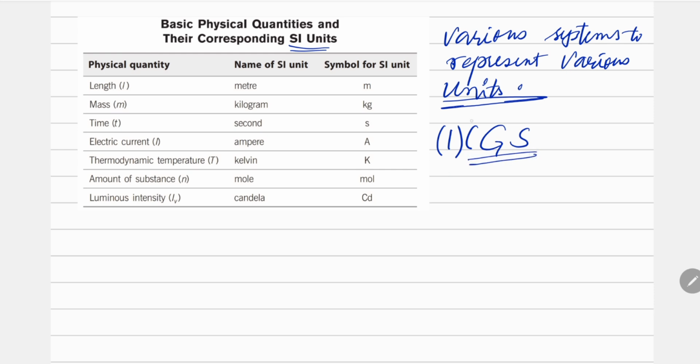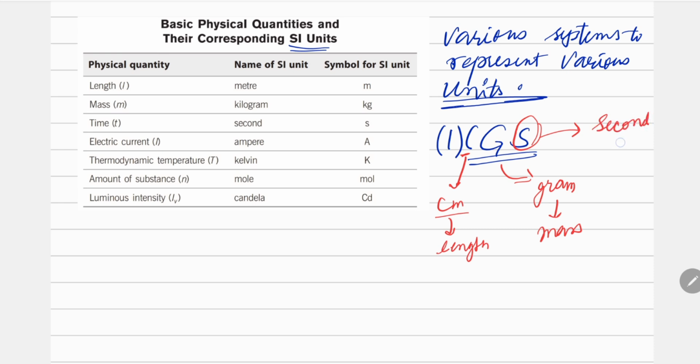There are three words: C for centimeter, which is for length or distance, G for gram, for mass, and S for second, for time. So there was a system where only length, mass, and time were measured, in centimeter, gram, and second respectively. This system is called the CGS system.